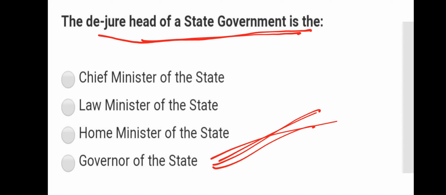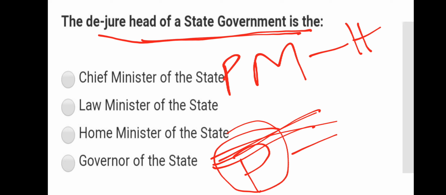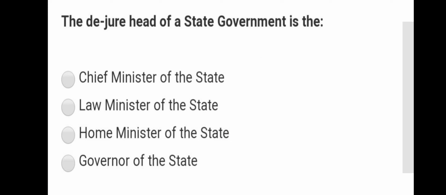In the same way, the prime minister is the head of the government at the center, and the de jure head at the central level is the president, because the president acts according to the decisions given by the prime minister and the council of ministers. That is why we call the governor in the state and the president at the center the de jure heads of the state government and the central government. So option D is the answer for this question.